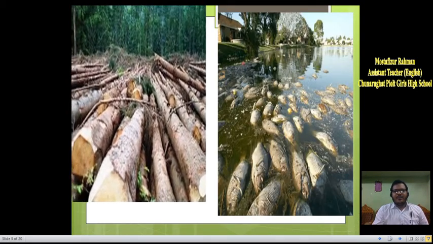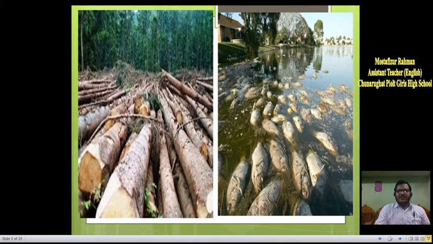In this picture, we see dead fish, caused by water pollution. In another picture, we see people cutting down trees randomly and destroying our forests.